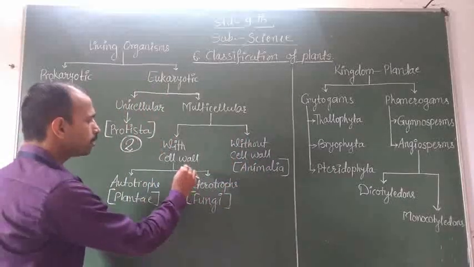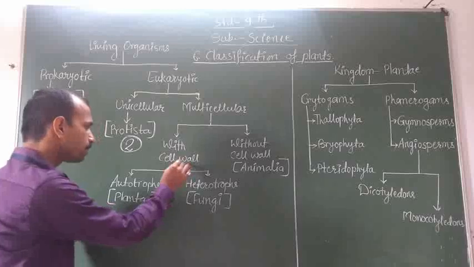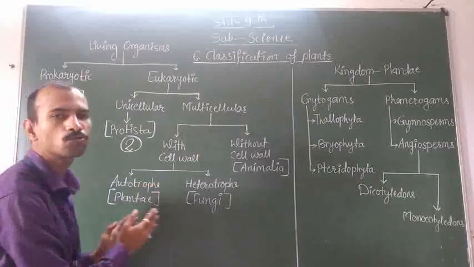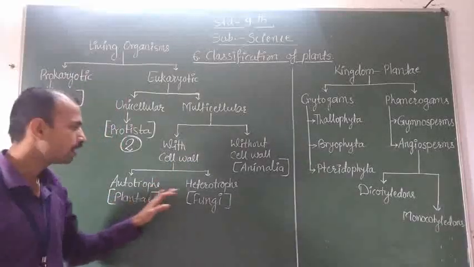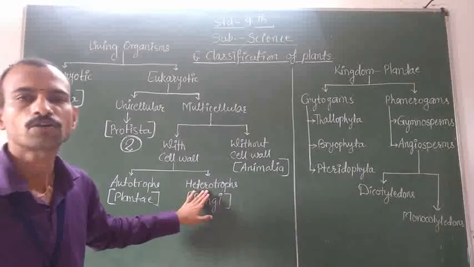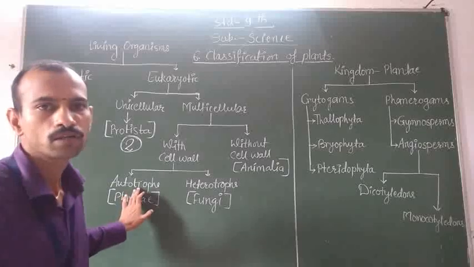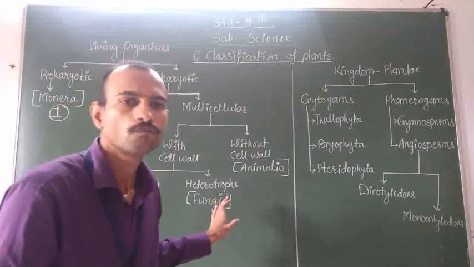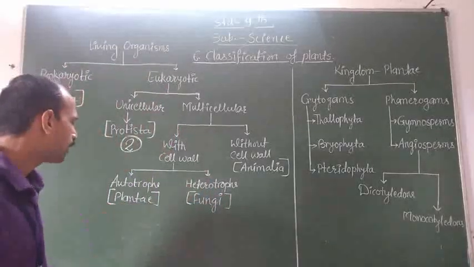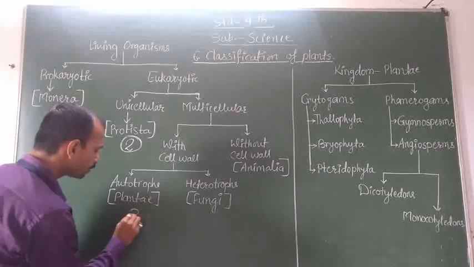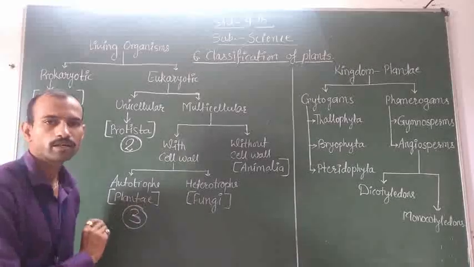The organisms in which a cell wall is present are further classified into two groups, that is autotrophs and heterotrophs. Autotrophs means autotrophic organisms. They can prepare their own food by the process of photosynthesis. The example is Plantae, means kingdom Plantae is our third kingdom.